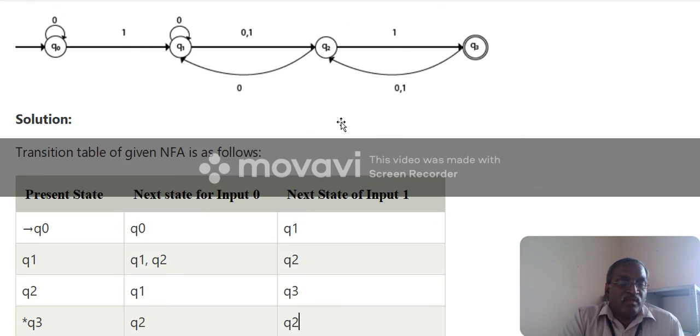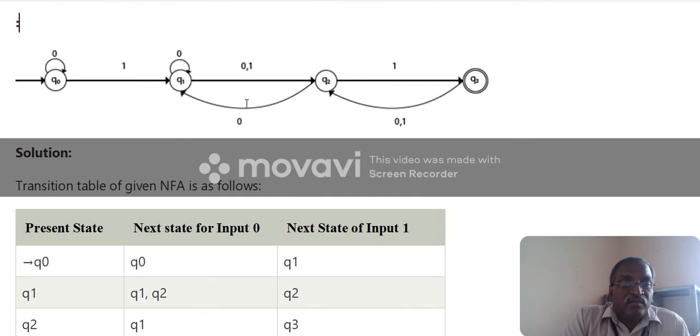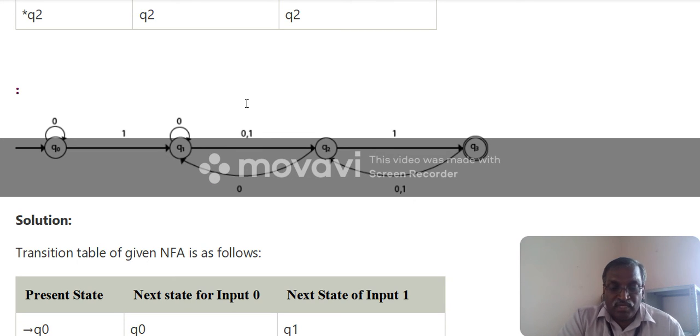So this is the transition diagram. Why is it an NFA? Here, Q1 accepting 0 moves to Q1, and it also consumes 0 and moves to Q2.